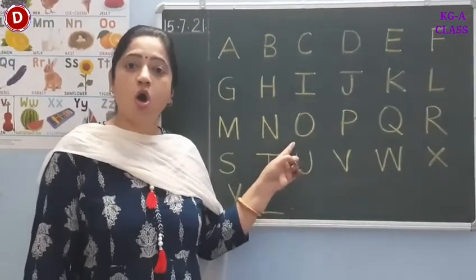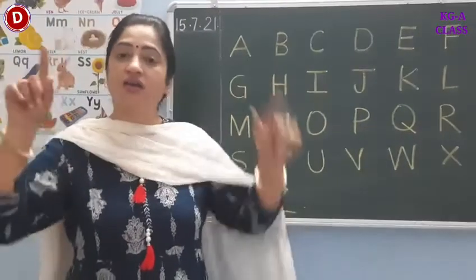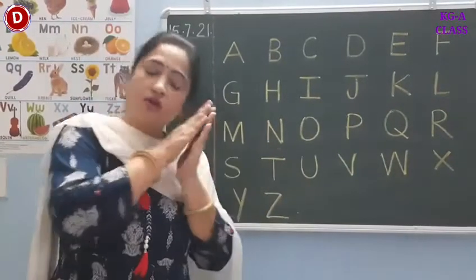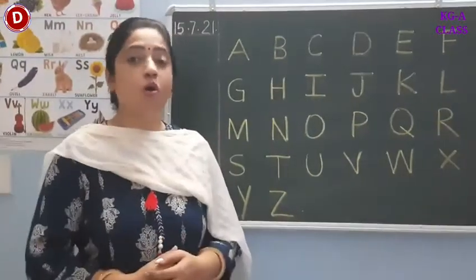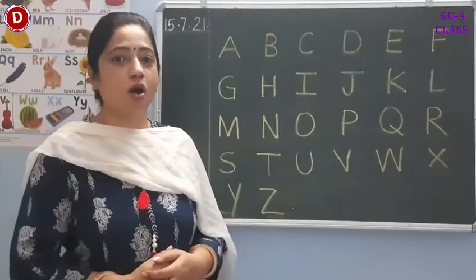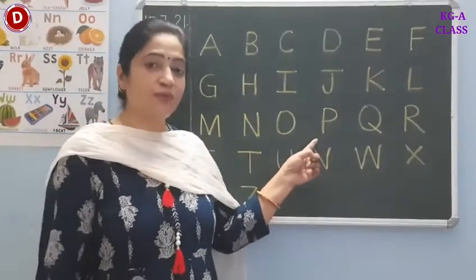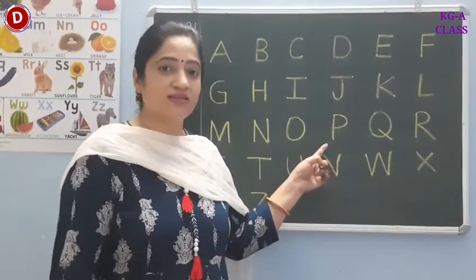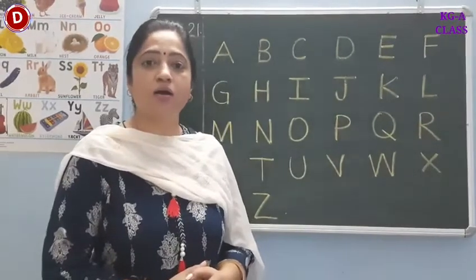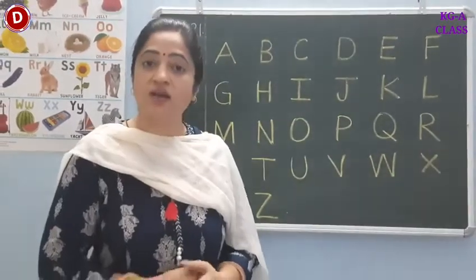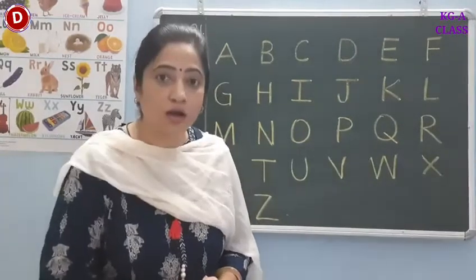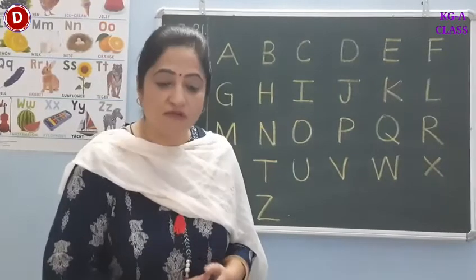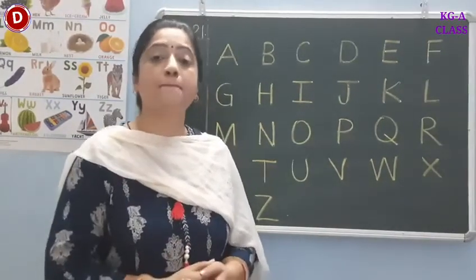Now comes O. O says O. Now it's dark, the lights go on. It's time for bed, the light goes off. O says O. Now children comes P. Remember, I taught you the song of letter P last time. So P says P. Puff out the candle on the pink cake. Puff means blowing out candles. We are puffing the candle. Puff out the candle on the pink cake.